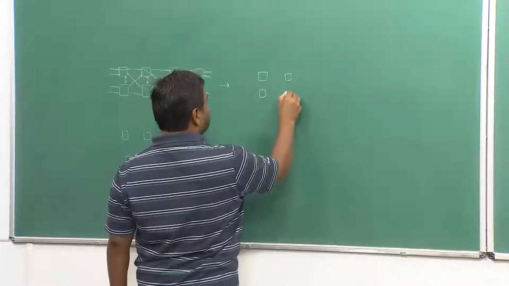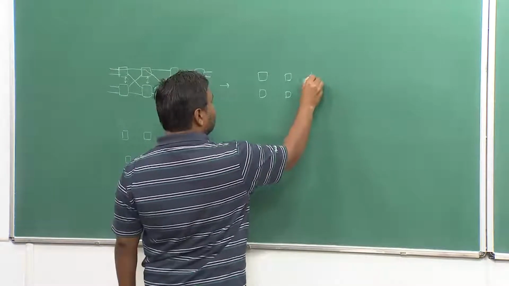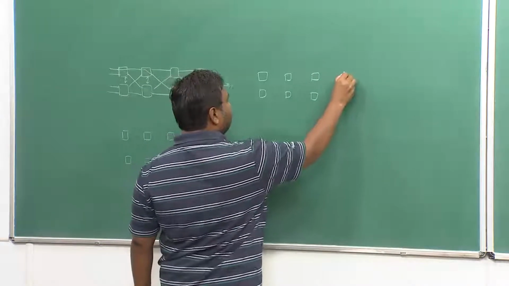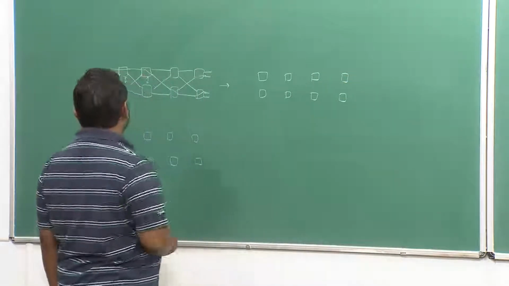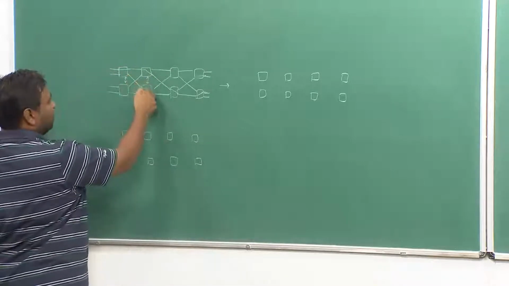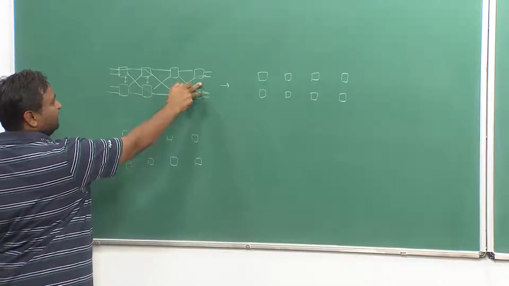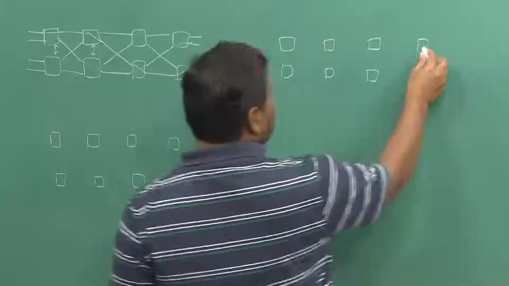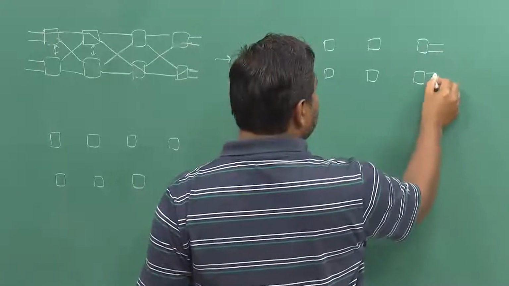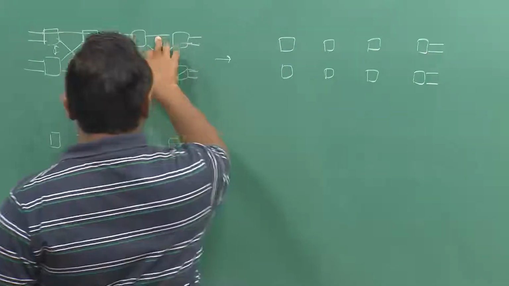I will get, so this actually has been swept down, this has been pushed down, these remain intact. So, these wiring will remain.